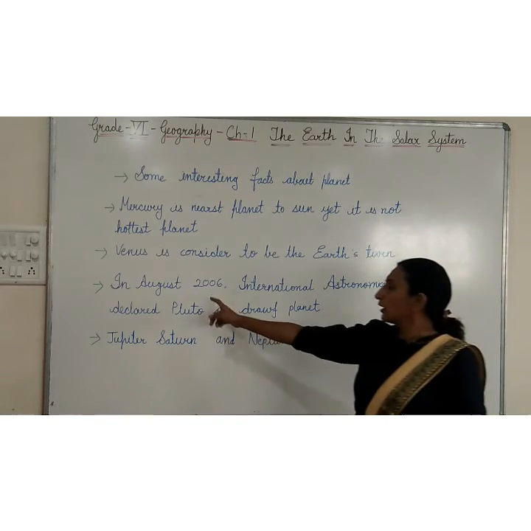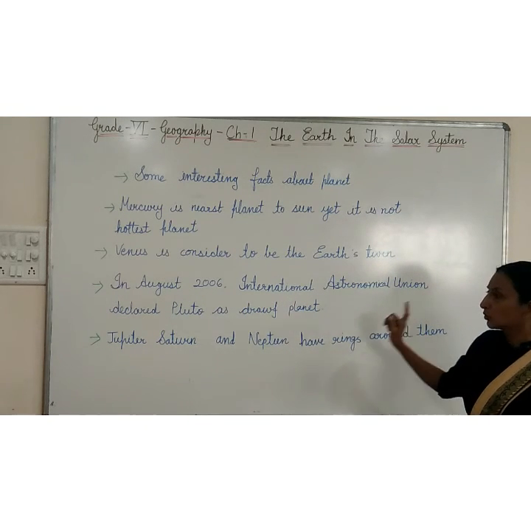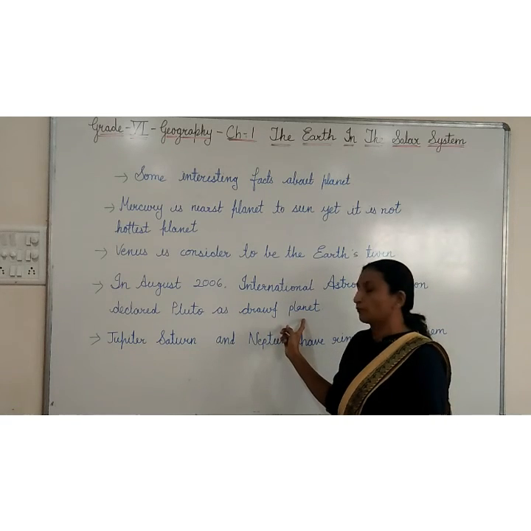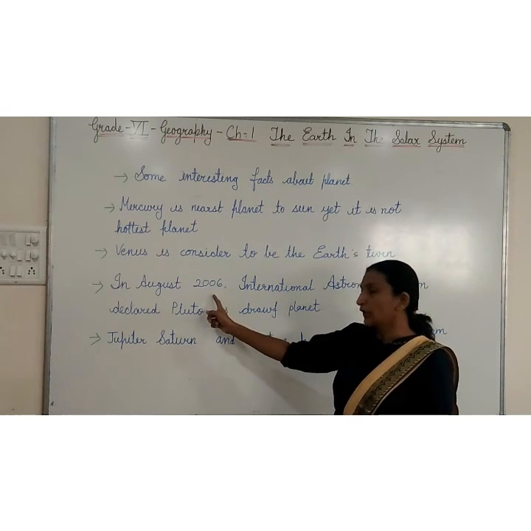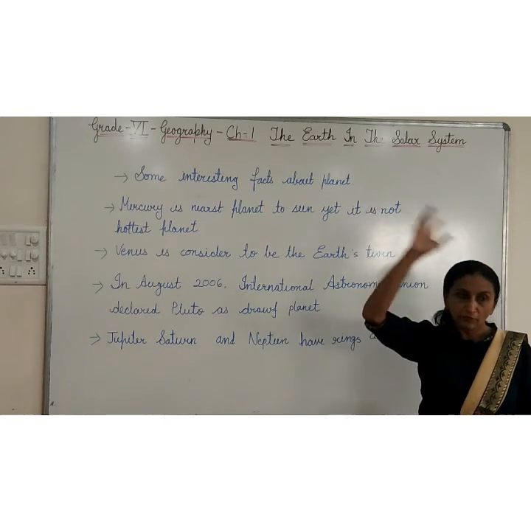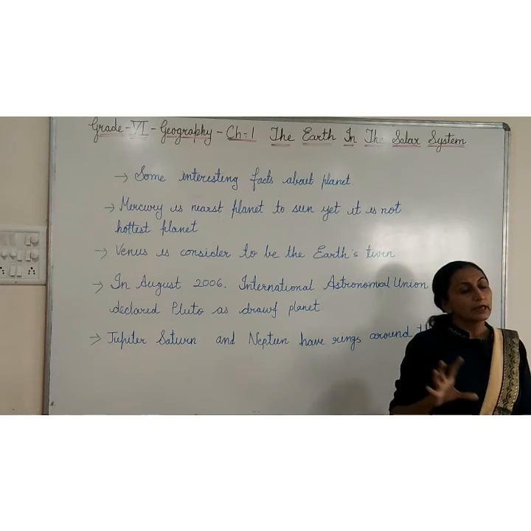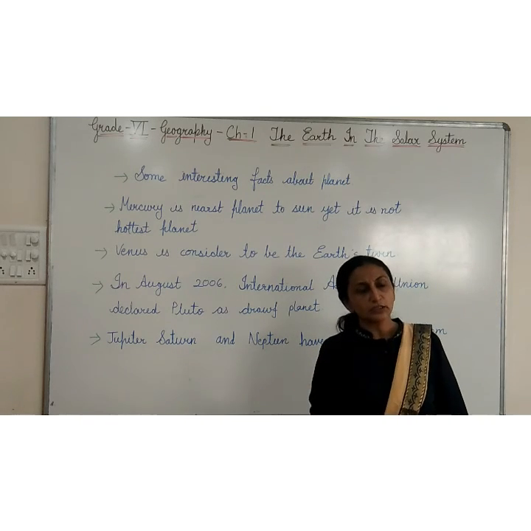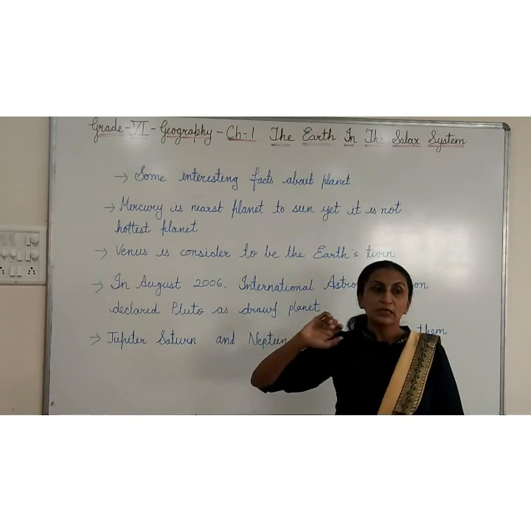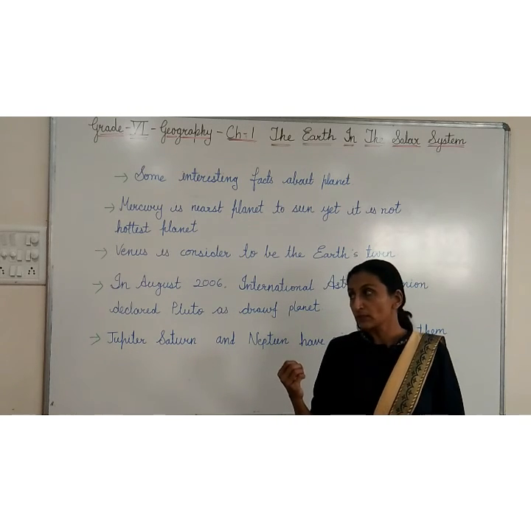In August 2006, the International Astronomical Union declared Pluto a dwarf planet. Till 2006, Pluto was also considered a planet. When we were small and studied the solar system, we were saying that 9 planets are there. But in your studies after 2006, it is coming like that: we have 8 planets in the solar system. Why?